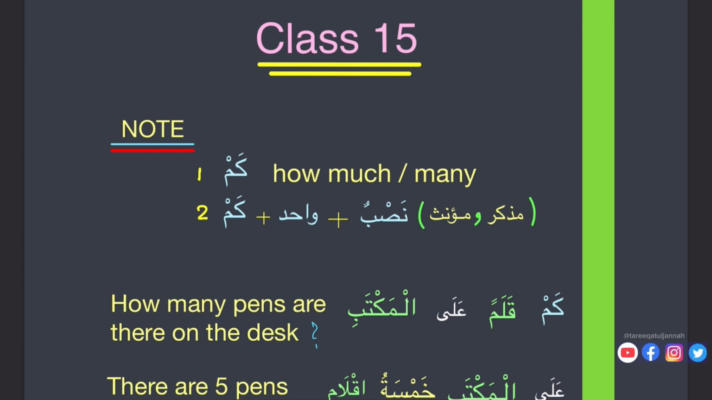So we already studied that if any noun has ending with double dhamma or single dhamma, it's marfu'un. If any noun has ending with single kasra or double kasra, known as tanween, it's majrurun. And now we are learning that if any noun has single fatha or double fatha tanween, it's mansubun or nasbun or nasab. Okay, here we see some examples.